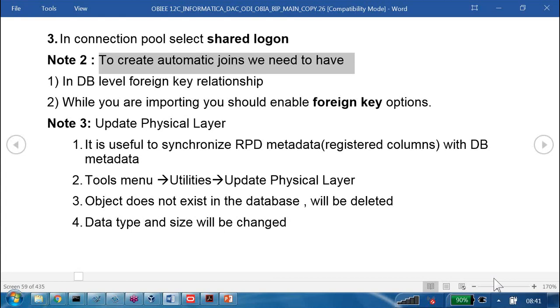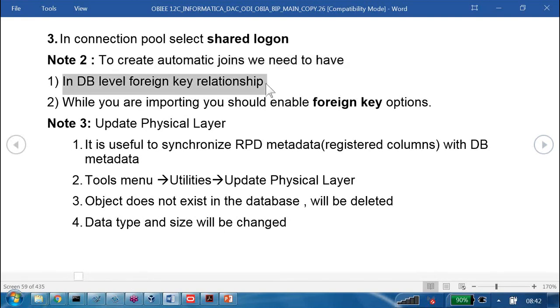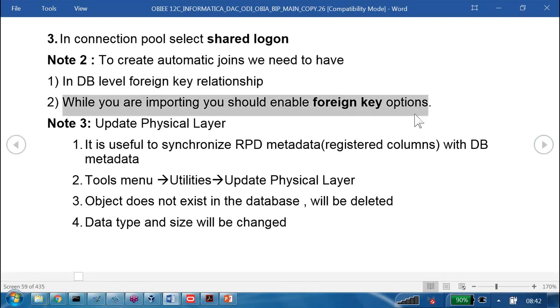And also, you disabled the foreign key option and imported. Then what happened? Foreign key information is available in the database, but as you didn't import it into the administration tool or RPD, the system is not aware of it and did not create the join. That's the reason I am saying, at database level, you must have a foreign key relationship. Next, while you are importing, you should enable the foreign key option also. If you do that, then we are going to get automatic joins.